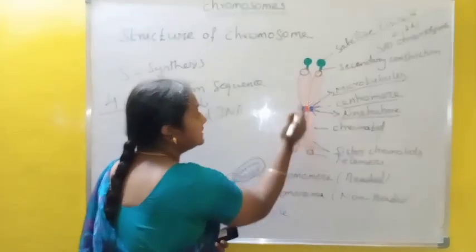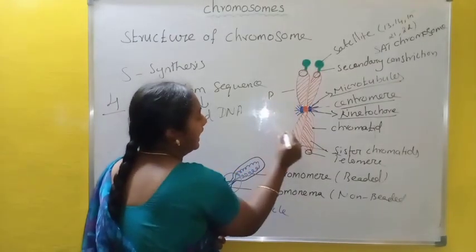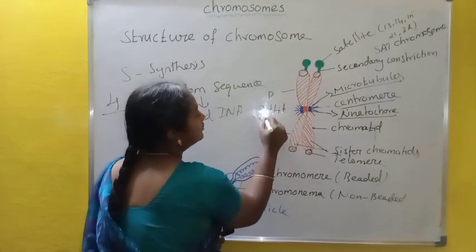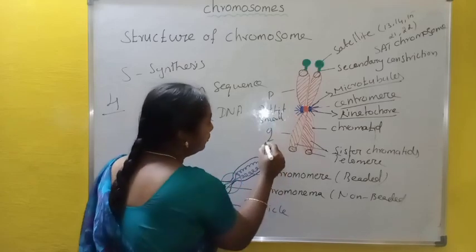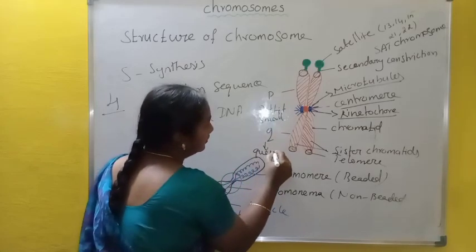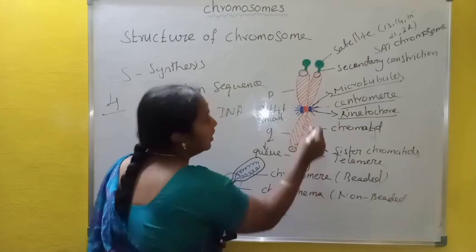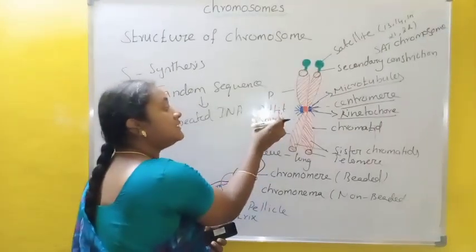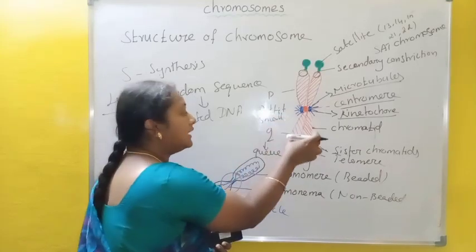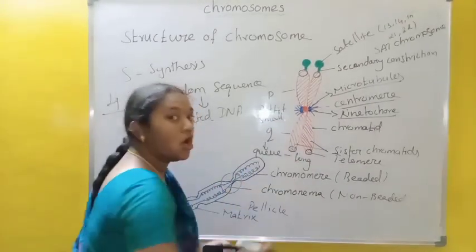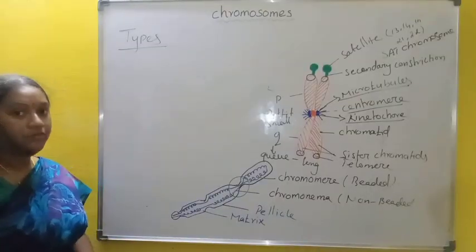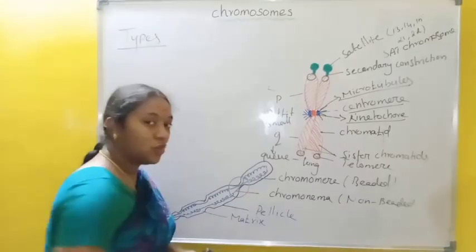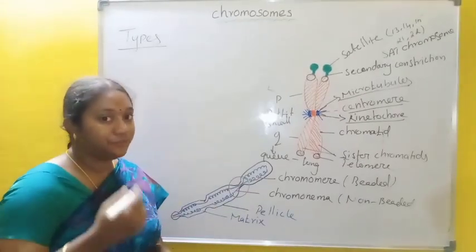The 2 arms are named P and Q. P means petite, which is small, the short arm. Q means long, the long arm. According to the position of the centromere, one is called the P arm and the other the Q arm. Now we will see the types of chromosome. I already said that, according to the position of the centromere, chromosomes are classified into 4 types.